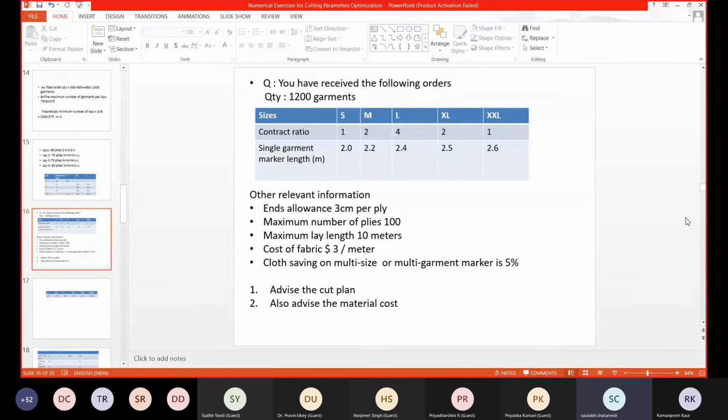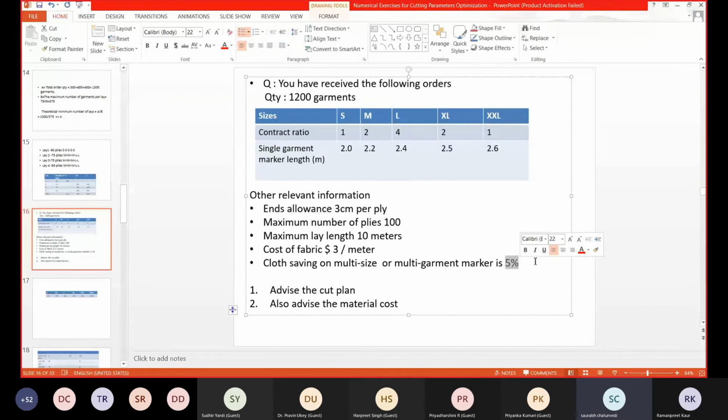Now there is one point. Cloth saving on multi-size or multi-garment marker is 5%. That means in case we mix sizes, for example, in case I use a marker of small plus medium, 2.0 plus 2.2 is 4.2. So total length is 4.2. But because I'm using multi-size, I will save 5%. So it will not be 4.2, it will be 95% of 4.2. That will be my marker length. And allowance is not included in the marker length.